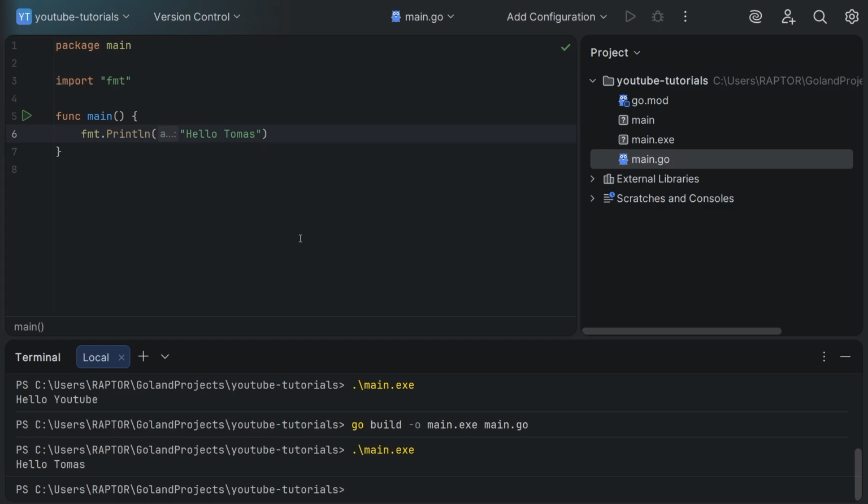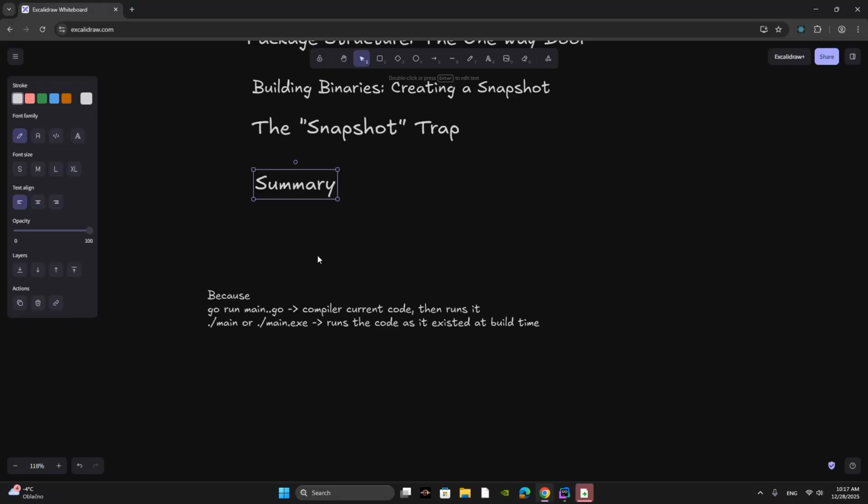It prints hello Thomas. Summary: Go is strict by design, and that strictness pays off. The compiler enforces structure, clarity, and correctness from day one. Once you internalize these rules, Go becomes one of the most predictable and production-friendly languages you can work with.